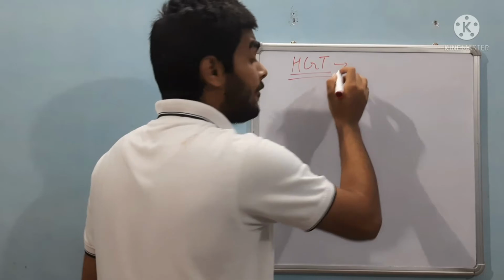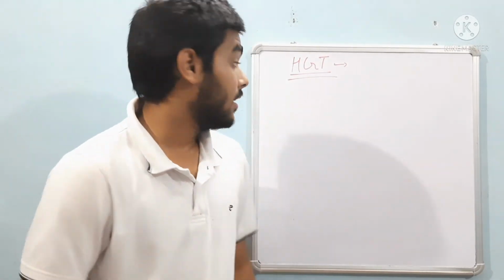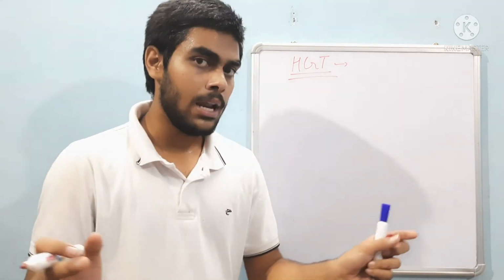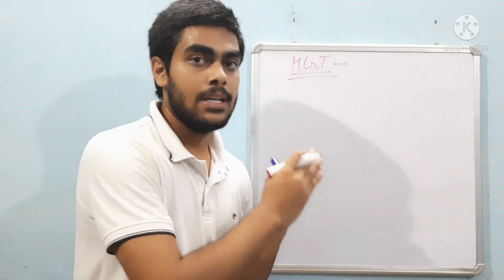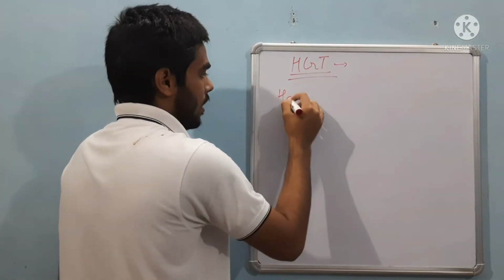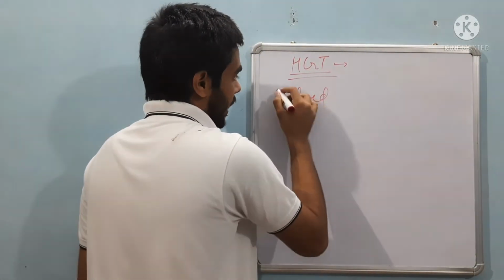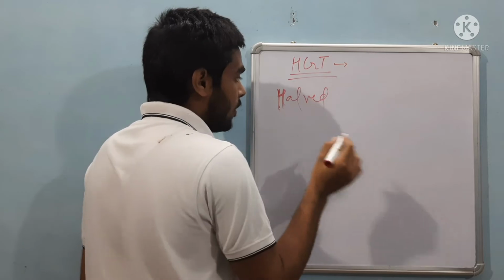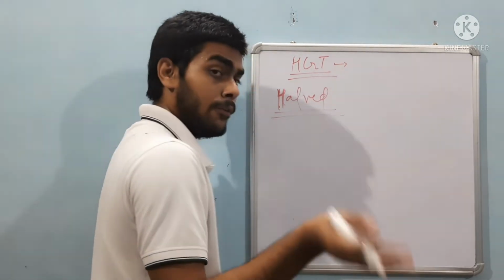The only difference between PGT and HGT is that in PGT the group is full, and in HGT the group is half. That is, it now remains with half the members of the full group.